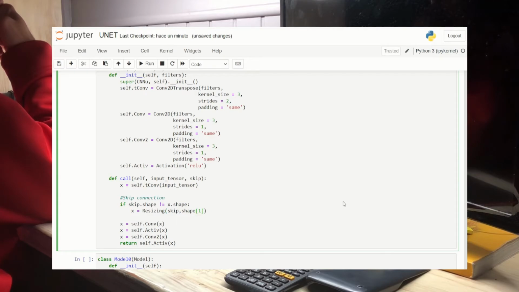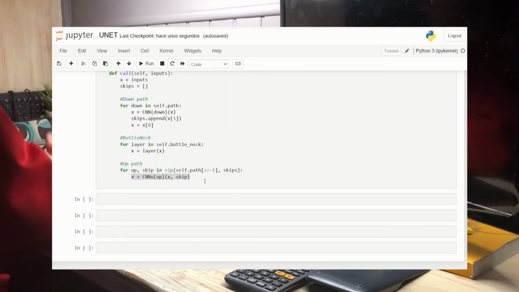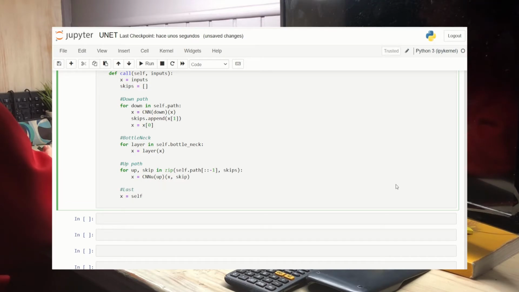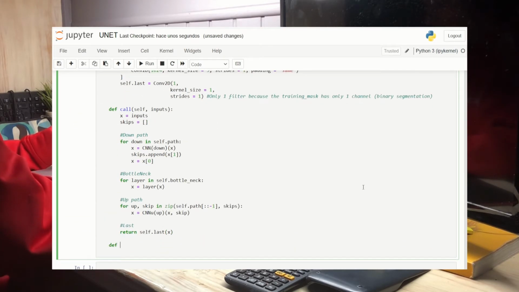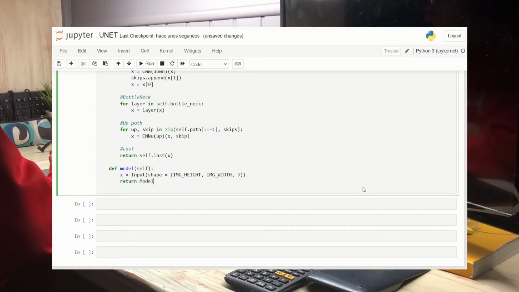The explanation for this is that since we cannot concatenate two matrices with different shapes, we must resize one of them, the X or the skip. But which one is the correct one? The correct answer is the skip connection, because it is only affected by downsampling the image, keeping the original image sizes at each step of the downsampling. On the other hand, the shape of X may change depending on the sizes of the original image, since odd dimensions cannot be halved exactly, and thus the dimensions between path down and path up will be different.